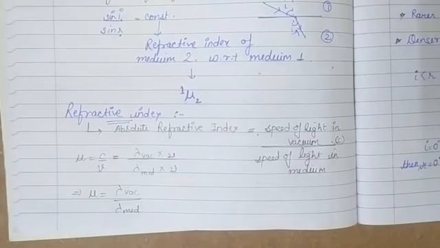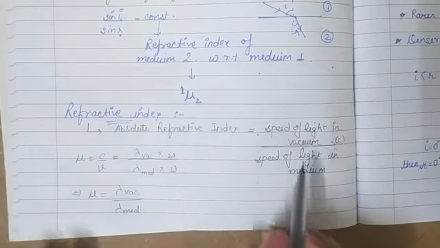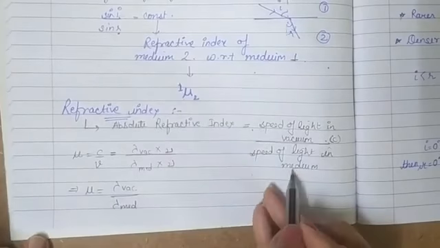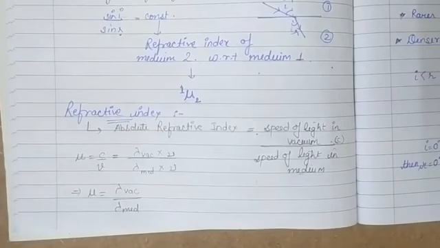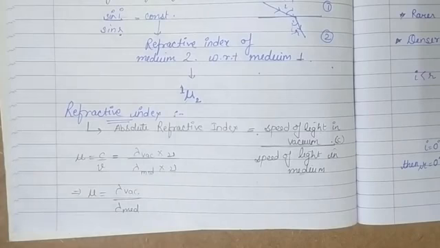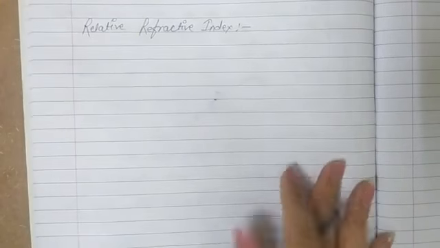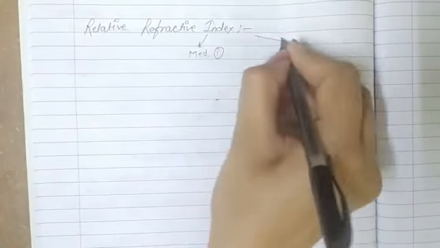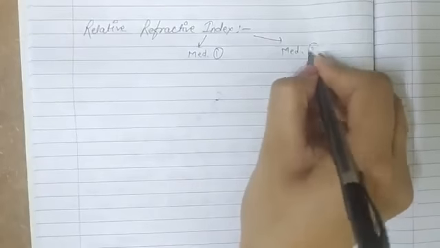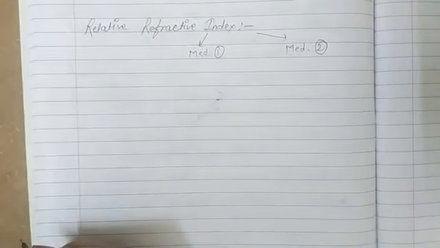Now we'll talk about relative refractive index. In case of relative refractive index, there will not be vacuum. There are two media, right? And we will try to find the relative refractive index of one medium with respect to the other medium. So to define relative refractive index, there must be two media, let them be medium 1 and medium 2. Now a ray is traveling from 1 to 2.